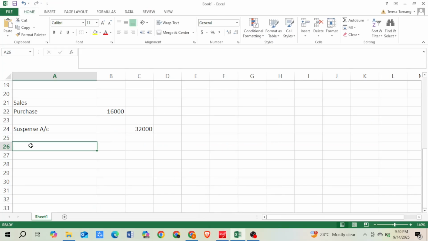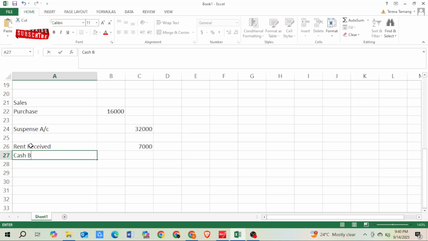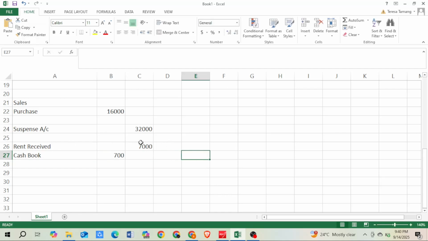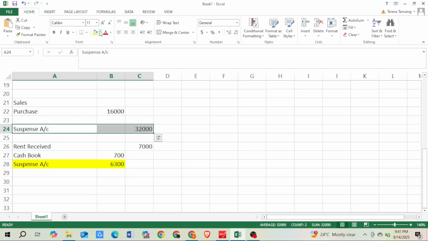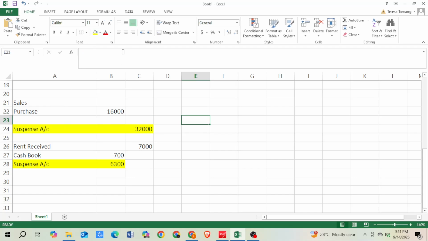So this is rent received, and then we wrote 7,000 here, but when it comes to cash book, we wrote only 700. Now if I just look at this one, then the difference is coming on this side, and I'll write down suspense account here, and the suspense account is 6,300. Okay, so now you can see that there are two suspense entries for two different errors. So one is 32,000 on the credit side and another one is 6,300 on the debit side.